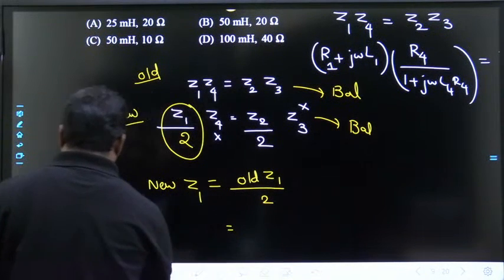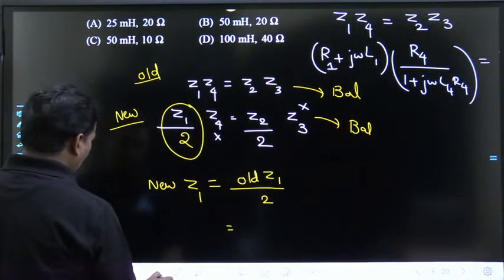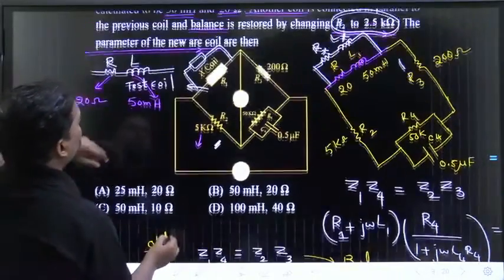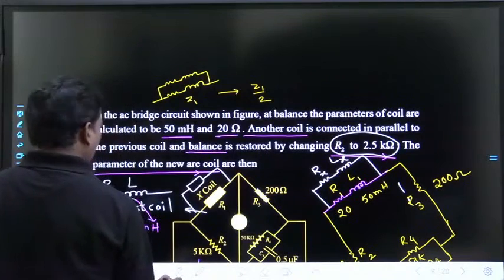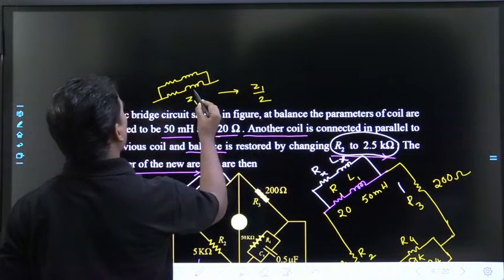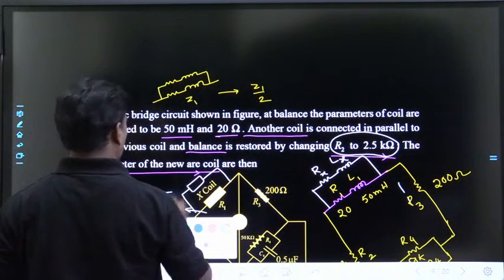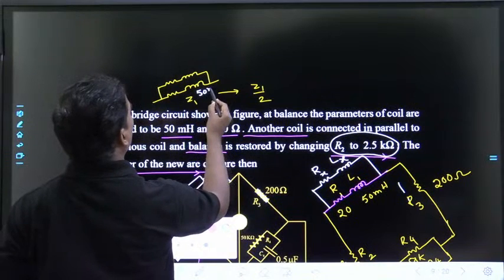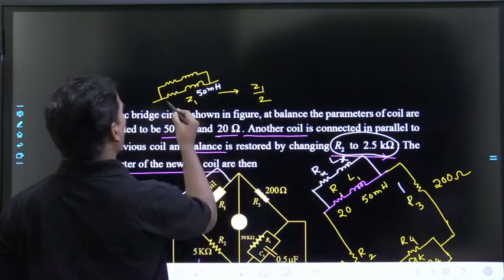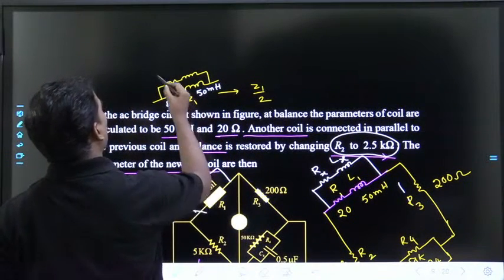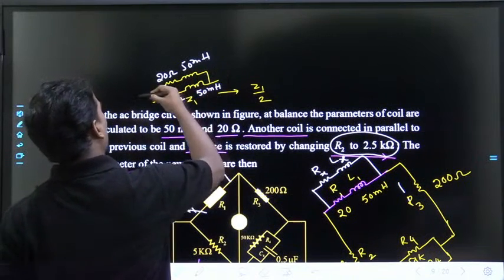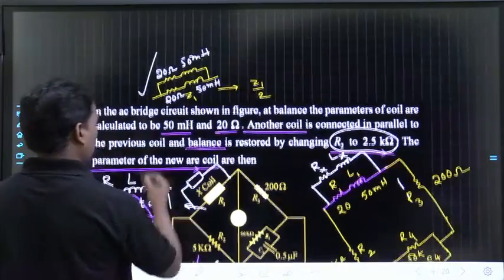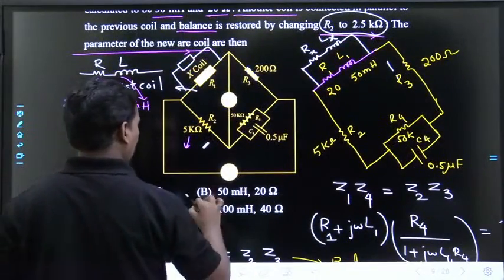So to make old Z1 by 2, the new component also should be same as it is, or not? So if this is 50 millihenry and 20 ohms, then this also should be 20 ohms and 50 millihenry na? Done. So what is the answer? Answer is B.